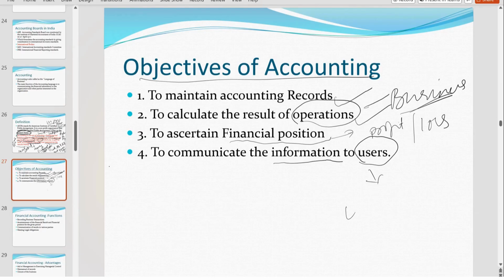Yesterday we have discussed, no? Employees are interested, owners are interested, okay? And the competitors are interested. So for all of them, we have to prepare. So in the exam, if they ask you what are the objectives of accounting: to maintain accounting records, to calculate the result of operations, to ascertain financial position, and next one is to communicate information to users.